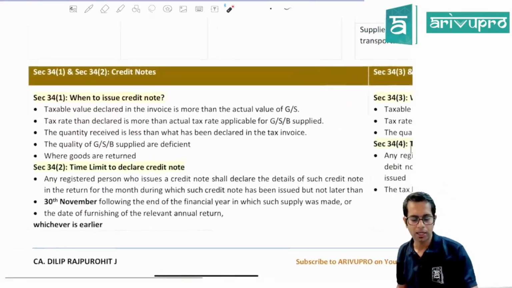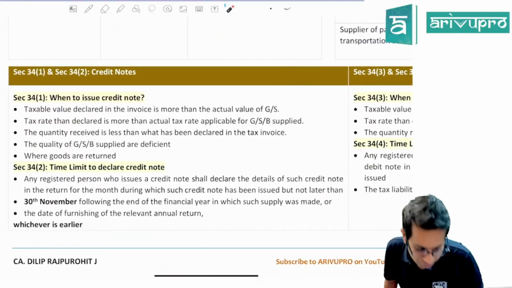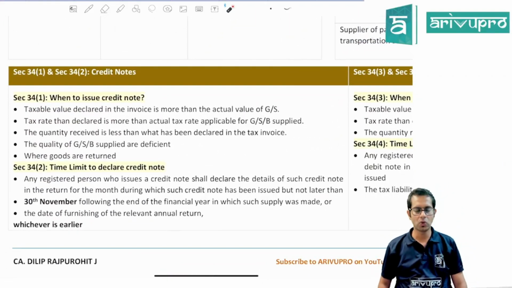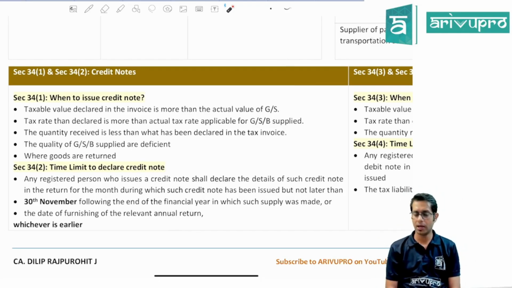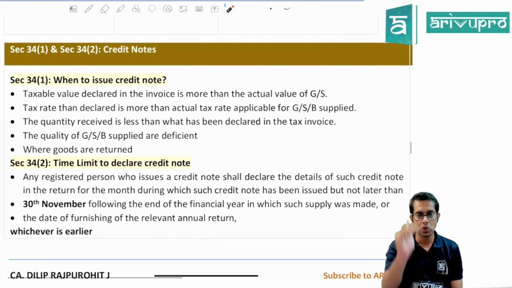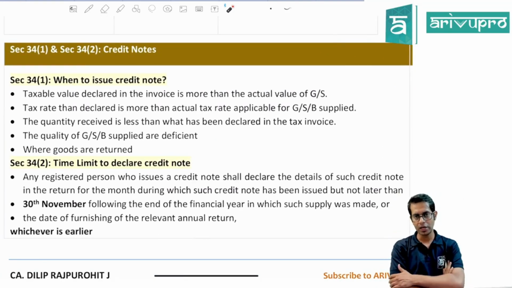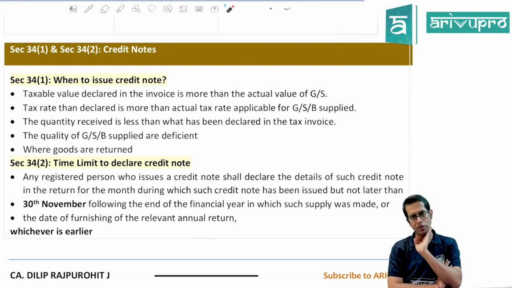Now, Section 34 talks about credit notes and debit notes. When is a credit note required to be issued? A credit note is required to be issued to reduce the value of an invoice which is already issued. So if you have already issued an invoice, and now if you want to reduce the value of that invoice, you will have to reduce the value by issuing a credit note.